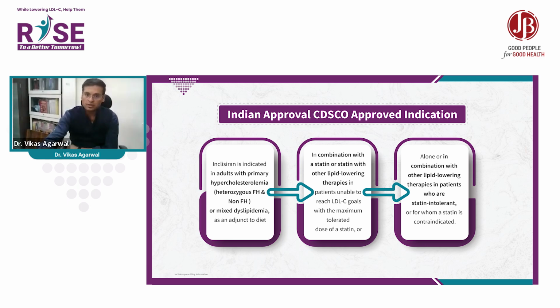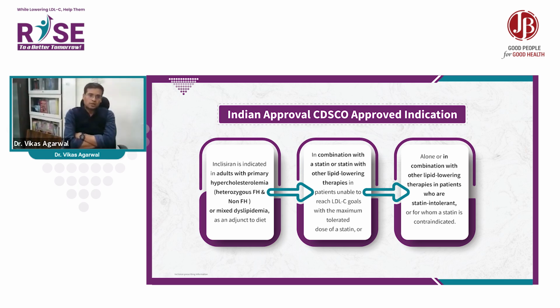Okay, Indian approval with indications. Inclisiran is indicated in adults with primary hypercholesterolemia, which includes heterozygous familial hypercholesterolemia and non-familial hypercholesterolemia, along with a statin and along with diet. They have not commented here on the homozygous form. So they have commented on heterozygous familial hypercholesterolemia based on the Orion 9 program, and the other